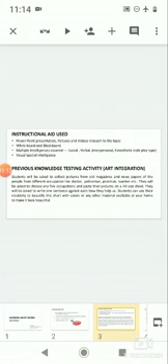Instructional aids used. The teacher will use the following teaching aids: PowerPoint presentation, pictures and videos relevant to the topic, white and blackboard.